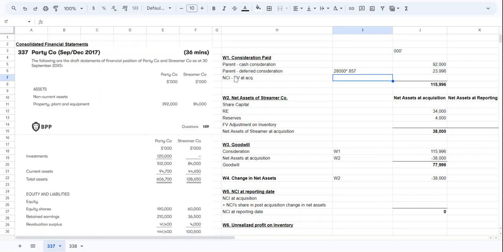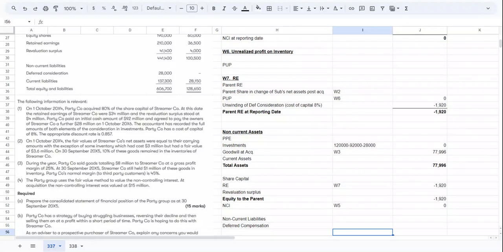All right. Then we have NCI at fair value. Okay, let's continue reading, and whenever we see something, we will put it in this format. So let's read fact 2. On 1st October 14, the fair values of S company net assets were equal to their carrying amounts. Okay, so there is no fair value adjustments.